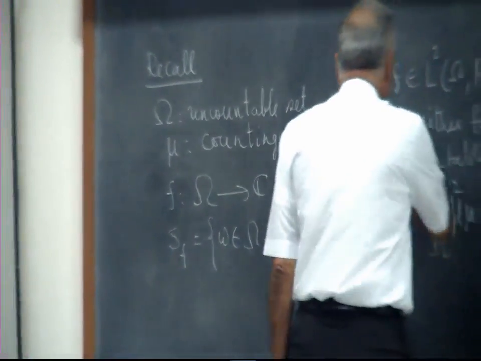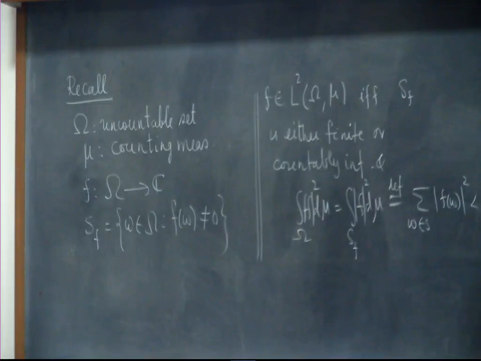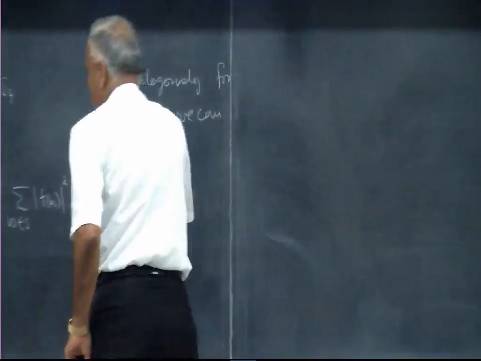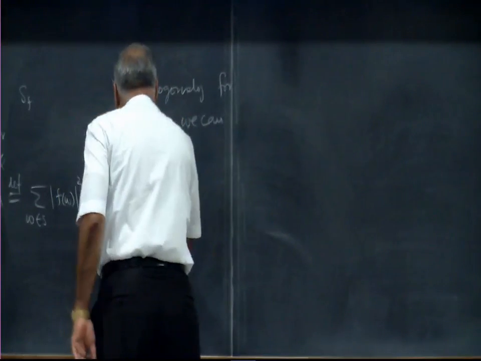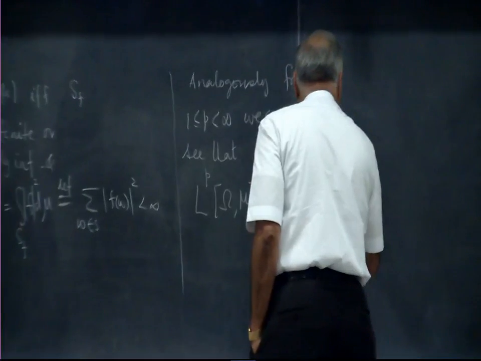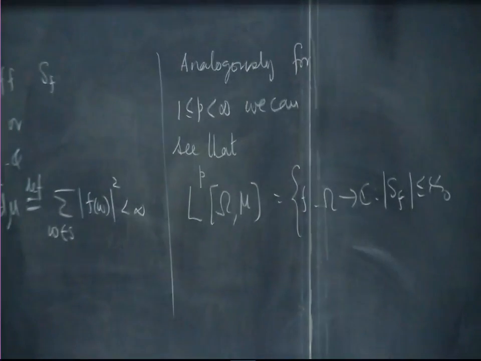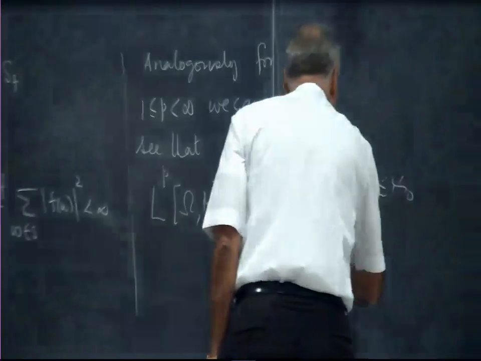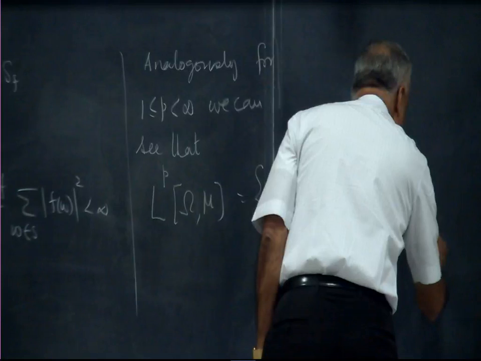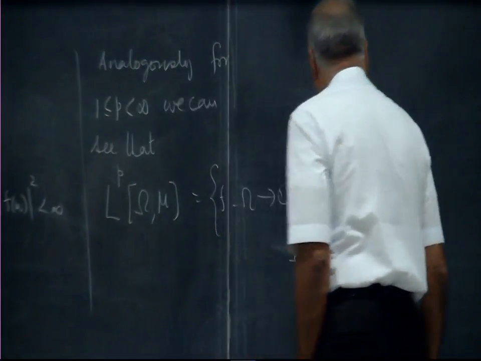Okay. So analogously, for 1 less than or equal to p less than infinity, we can see that L^p(omega, mu) is the set of all functions from omega to C such that the support of f, as before, has cardinality less than or equal to aleph-zero, either finite or countably infinite, and the integral of mod f to the power p d mu, which by definition of the integral becomes the sum over omega belonging to S_f of mod f(omega) to the power p, is finite.